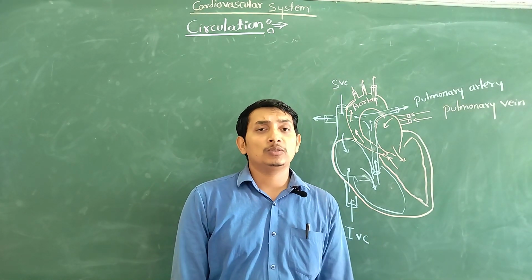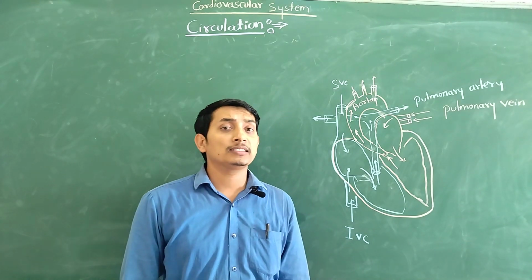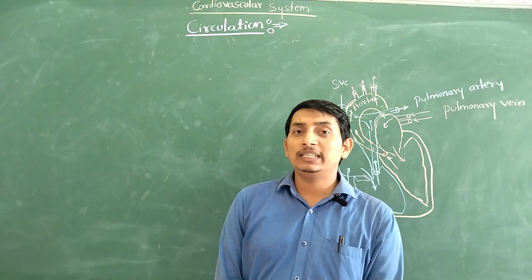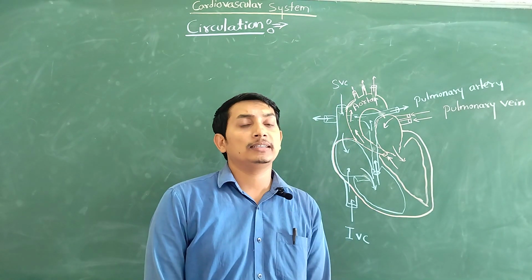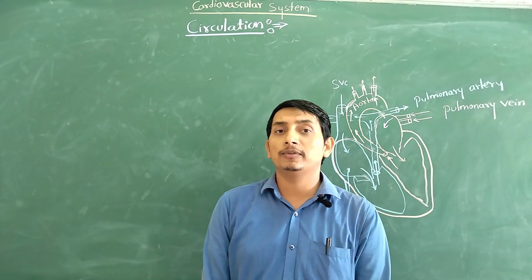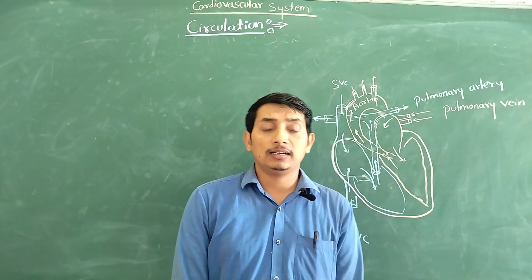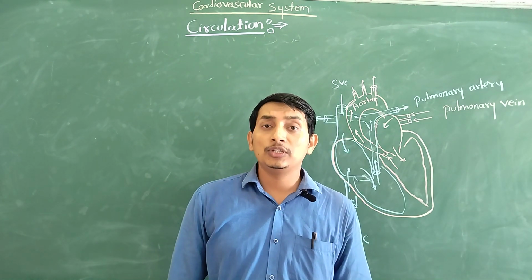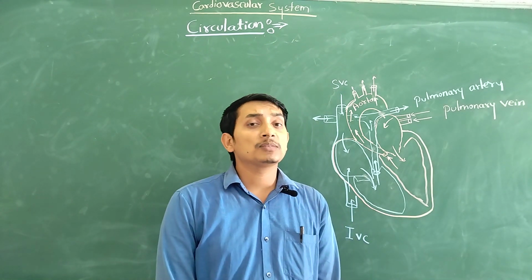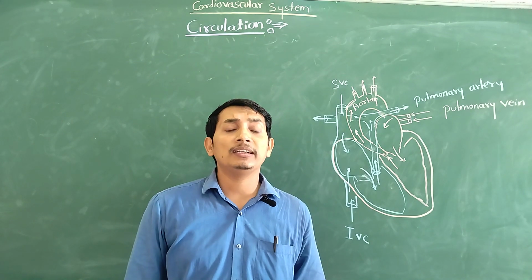So we are going to discuss today the function, or you can say the different types of circulation. In the last video we discussed the anatomy of the heart, where we mainly focused on structure. After that, the second video I posted was on the physiology of circulation, or you can say the function of the heart. Today we are going to discuss the types of circulation. What are the different types of circulation?